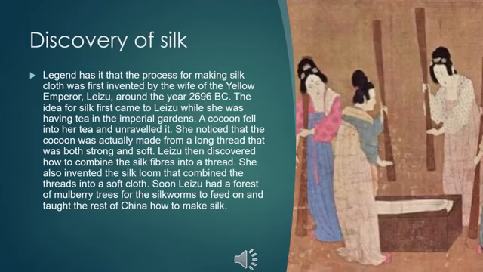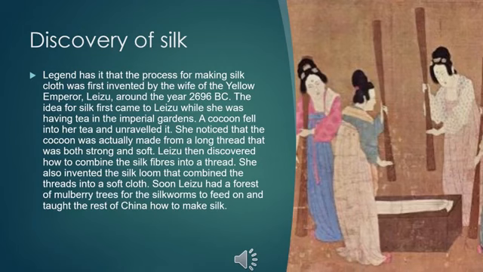As soon as the cocoon fell into her tea, she noticed that this cocoon actually had long threads, and that long thread was very soft and very strong. Then she discovered how to take out the thread from that cocoon, and she made long threads out of it.